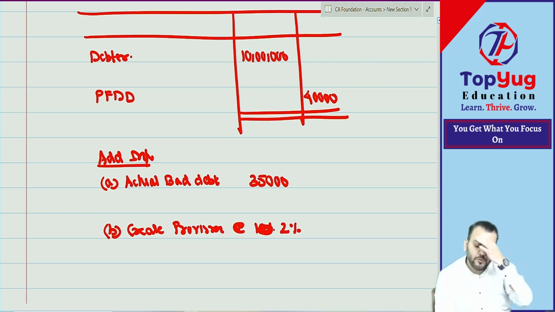Create provision at the rate of 2%. Even though I have not said 2% of what, it is always 2% of what? Closing debtors. In the exam, they will not say closing debtors. It is understood that it is of closing debtors.